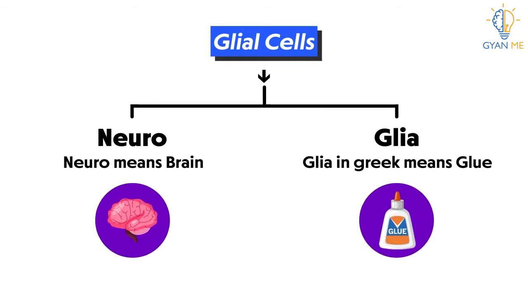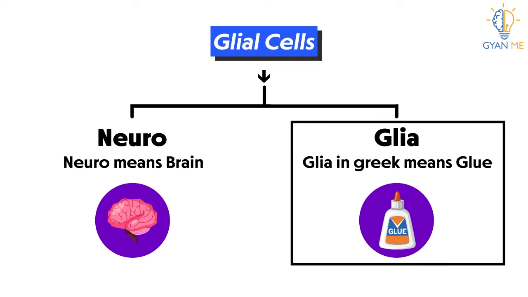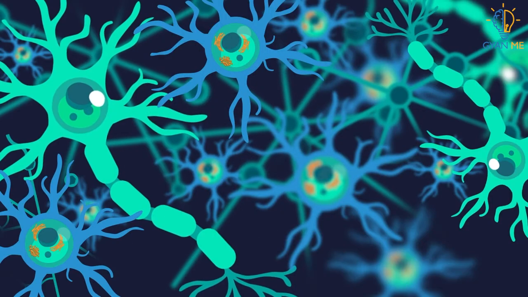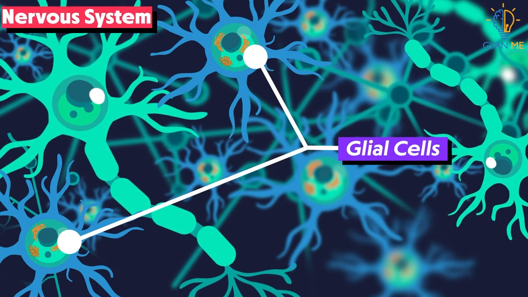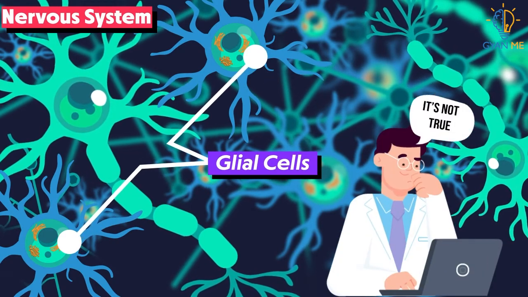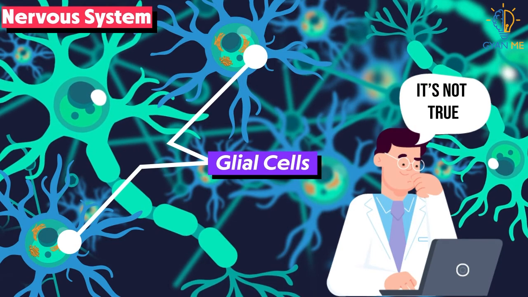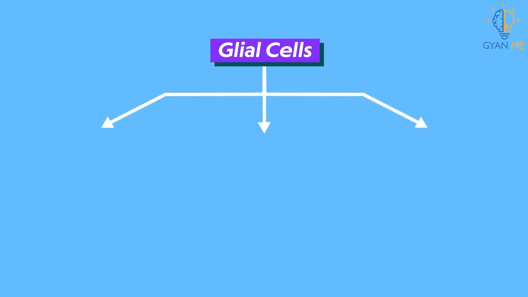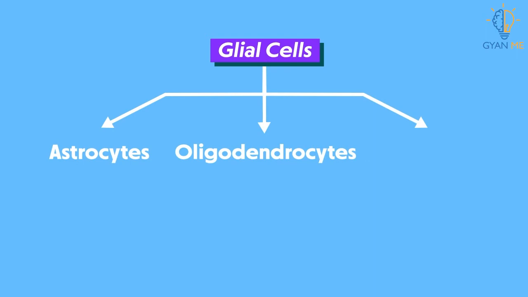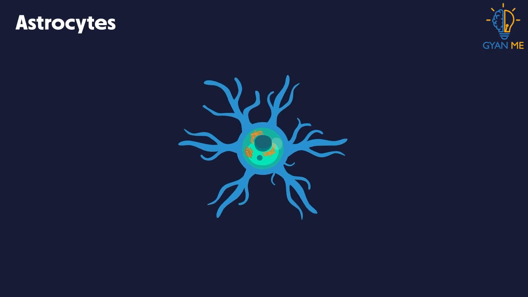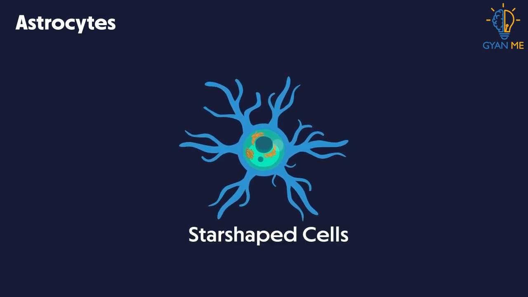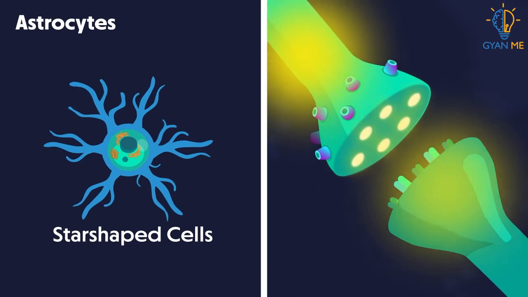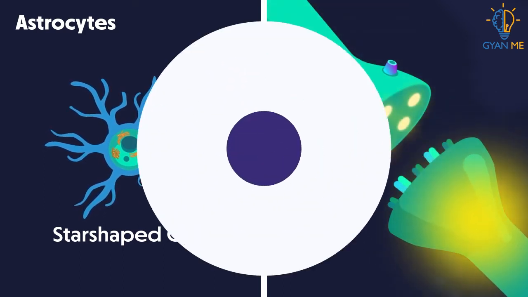The term glia in Greek means glue, which means that these cells held the nervous system together in some way. However, this is not true as per modern science. This is just a very old notion about neuroglia. There are three types of glial cells in the mature central nervous system: astrocytes, oligodendrocytes, and microglial cells. Astrocytes are star-shaped cells and maintain an appropriate chemical environment for neuronal signaling.